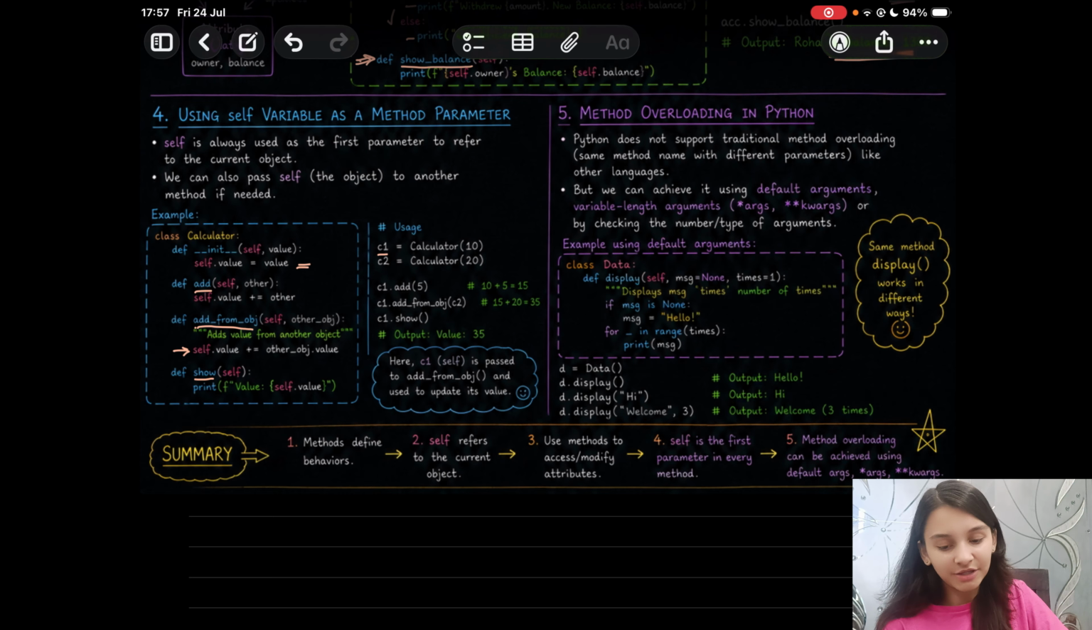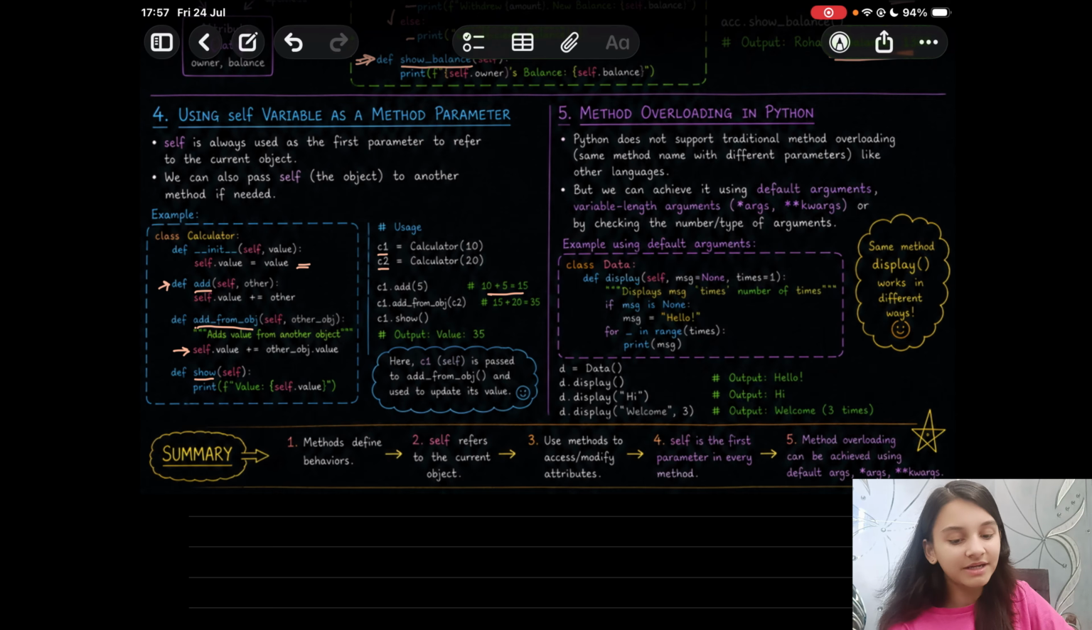We are passing the value as 10. Another object C2, passing the value as 20. So C1.add(5). Let us see the add method. It will increase the value by 5 now, right? So it will make it 10 plus 5, which is 15.